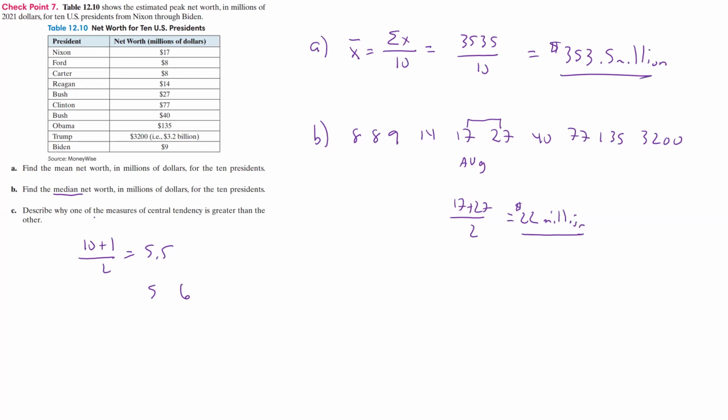Now it says describe why one of the measures of central tendency is greater than the other. That means why is the mean so much greater than the median. Again, it all stems from this one number throwing them off. If this hadn't been so high, it wouldn't have made these numbers high. So it skewed it up to a much higher value, and that is why it's greater than the other one. I'm not going to write all that down, but that's the reason why.